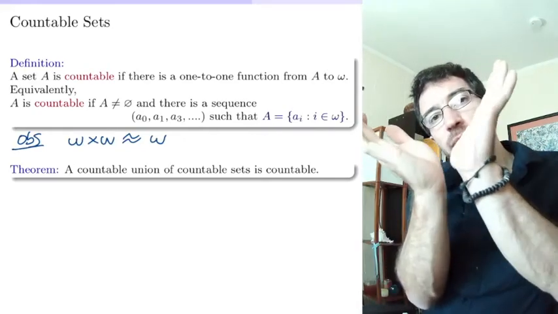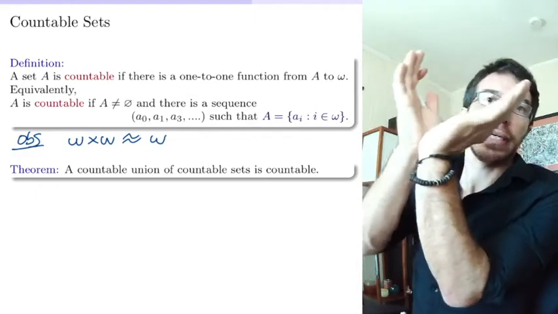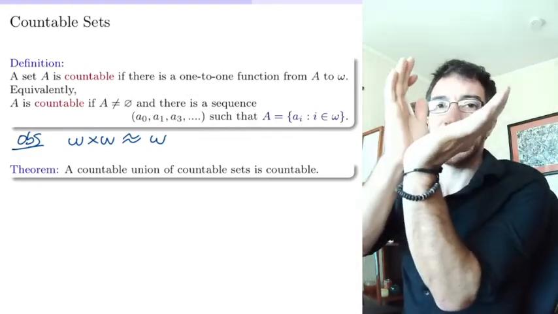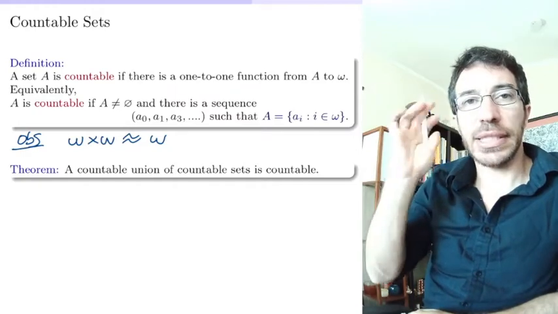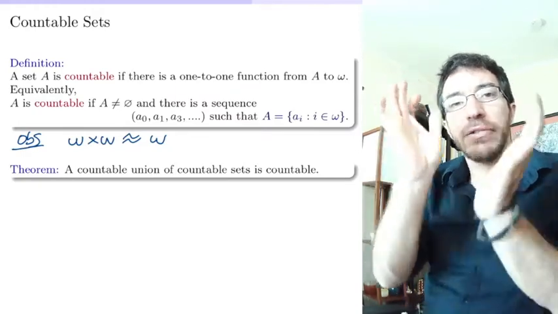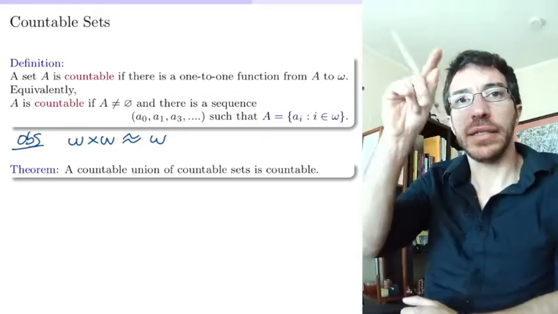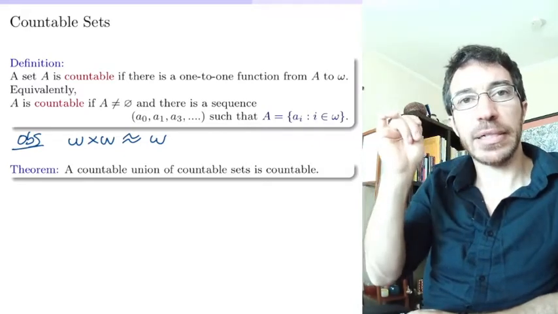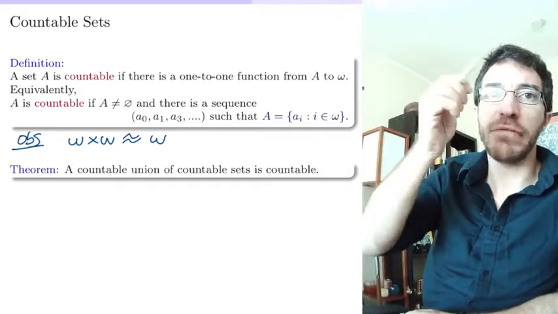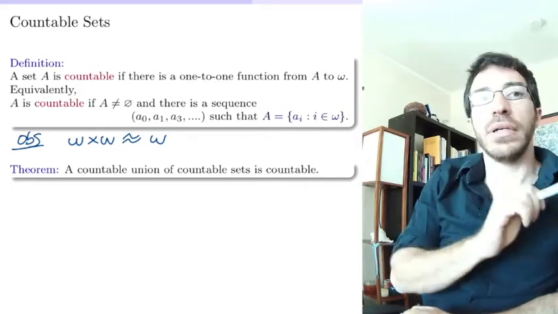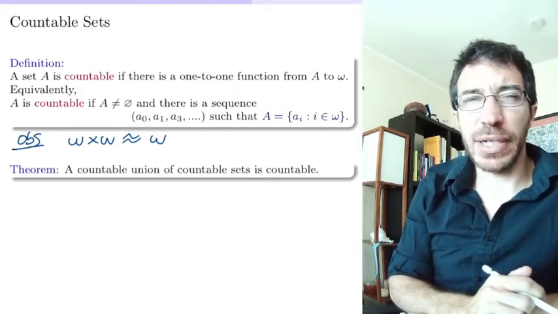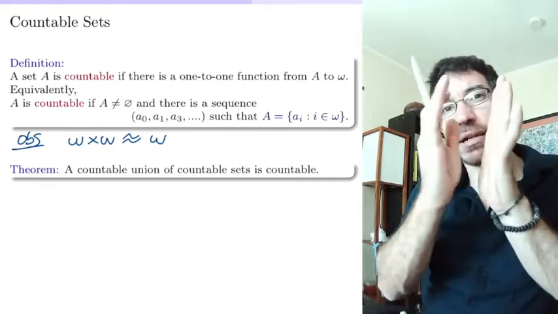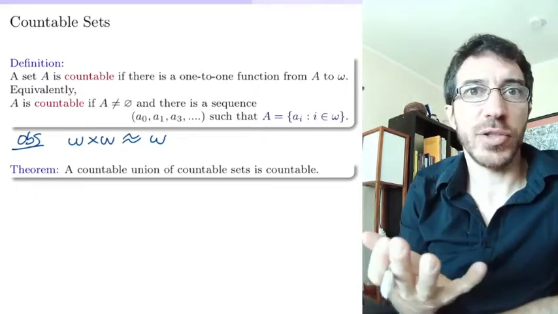So this is the plane, omega times omega. Why do we do it like this? This is the same proof we did with the rationals, saying that the rationals are equinumerous to omega. We kind of put the rationals in the plane, p over q, so we had the pairs p comma q, and then we went through all of them and did a counting of all of them. Same thing here. Okay, so this is very similar to that, right? So omega times omega is countable, with many columns, each one of which is omega.